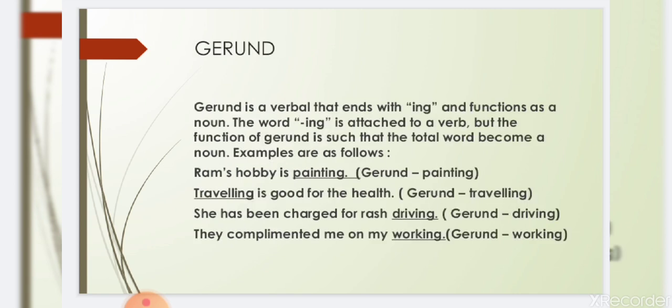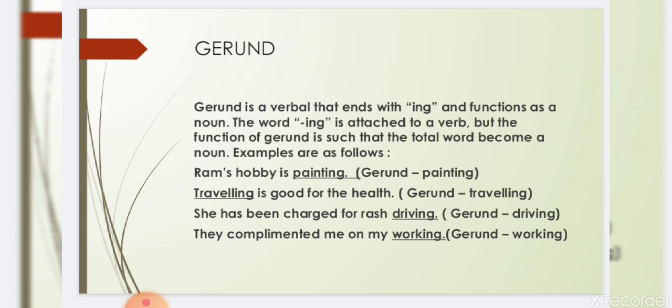Now moving on to gerund. Gerund is a kind of verbal that ends with ing and functions as a noun. The word ing is attached to a verb, but the function of gerund is such that the total word becomes a noun. So once again, let us look at the definition of the gerund. Gerund is a verbal.